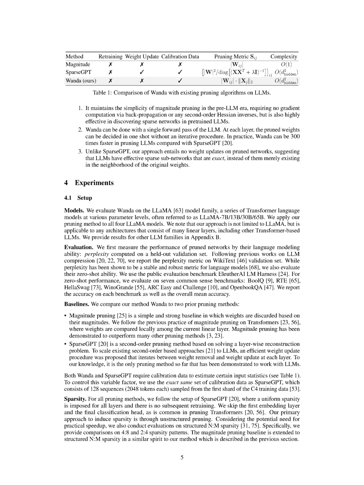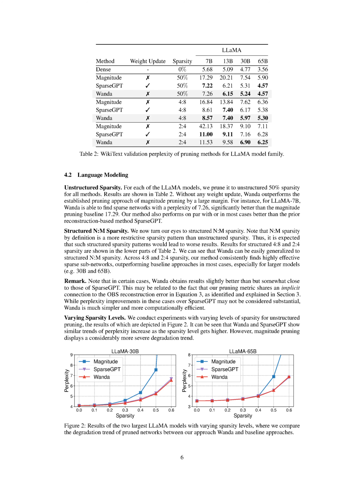Section 4.2 Language Modeling. In this section, we're exploring language modeling in the context of unstructured sparsity. We've applied this to all of our Llama models, trimming them down to a level of 50% unstructured sparsity across all methods. If you look at the data in our table, you'll see that without modifying any weights, our approach, which we call Wanda, performs much better than the commonly used magnitude pruning approach. To illustrate this, let's consider the Llama 7B model. Here, Wanda is capable of identifying sparse networks with a perplexity score, a measure of predictability, of 7.26.